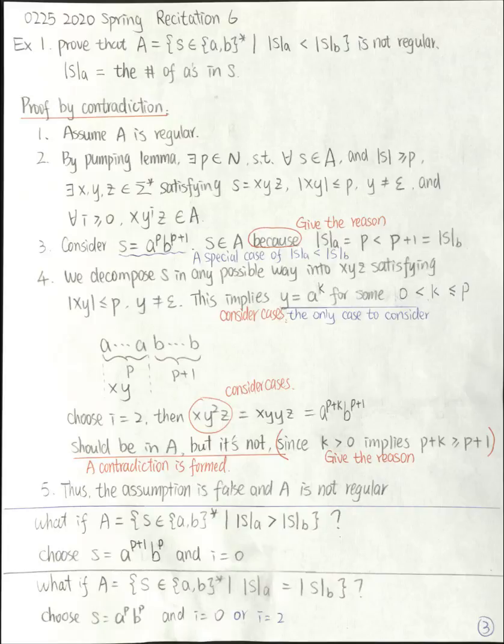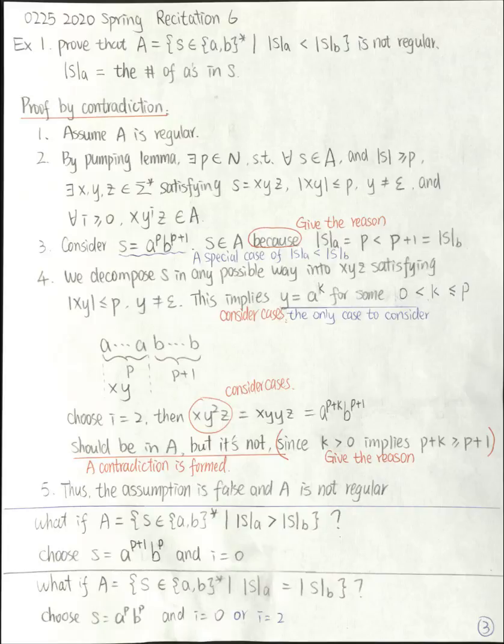This is one example. Think about this example if I change the property of A. Let's say A is still the set of strings over a and b. Now the property of the strings is the number of a's in s is greater than the number of b's in s. And you need to prove that this A is not regular. So the critical part is to choose an s and an i. In this case, a to the p, b to the p plus 1 is a good choice.